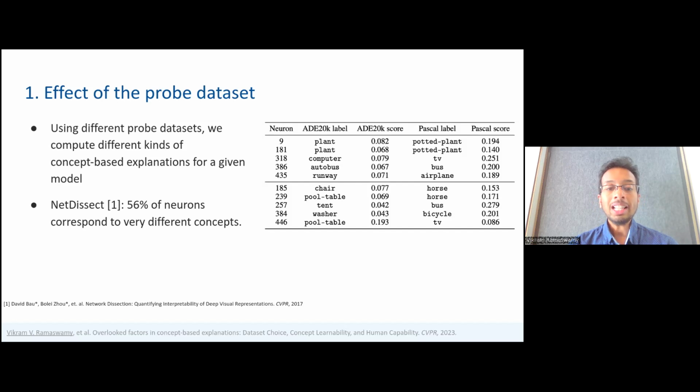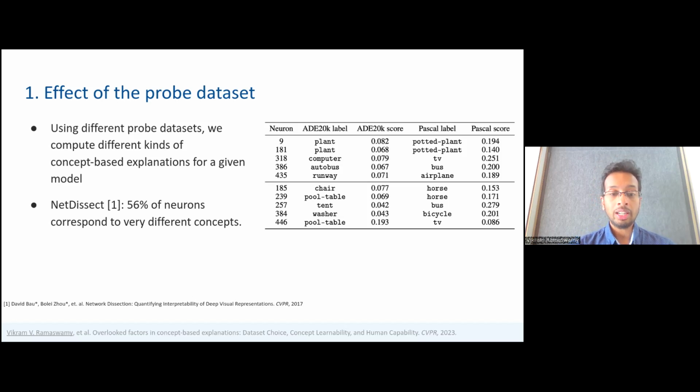In the top rows, we see that some neurons are labeled with similar concepts. For example, neuron 9 is labeled as plant when using ADE20K and potted plant when using Pascal. On the bottom, however, we see that neurons are labeled very differently. For example, neuron number 185 is labeled as chair when using ADE20K and horse when using Pascal.